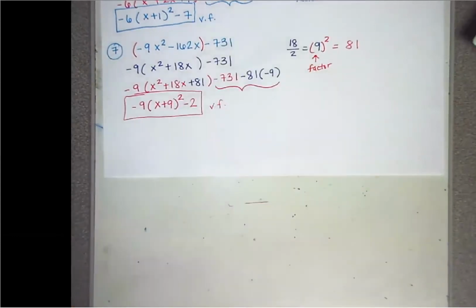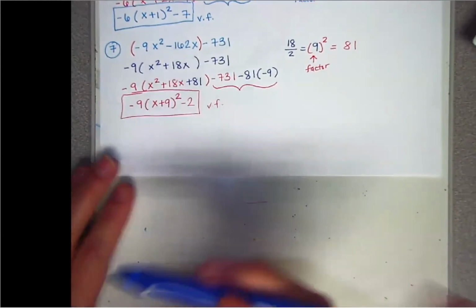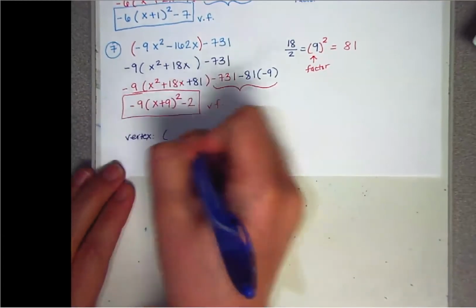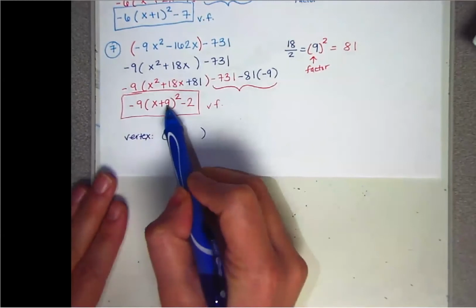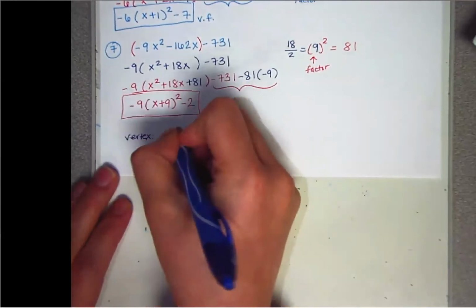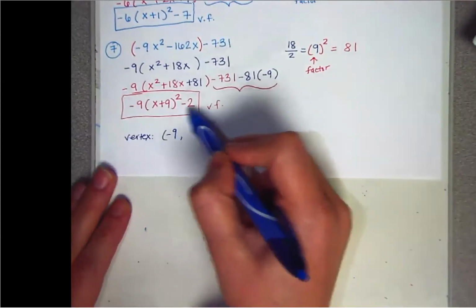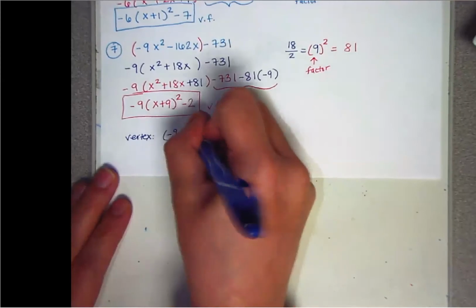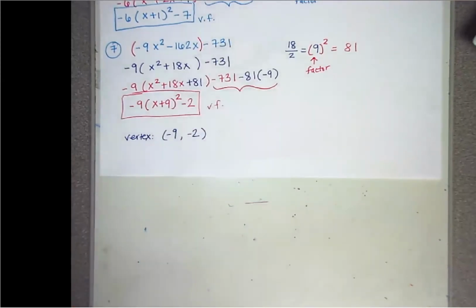And then for the vertex, majority of you missed this one, and it's because of the x value. So you have to remember for the vertex, the x is always going to be the opposite. So this is a positive 9, so this is going to be negative 9. And then the negative 2, whatever this is on the outside stays however it is. So that's going to be negative 9, negative 2 should have been your final answer here.